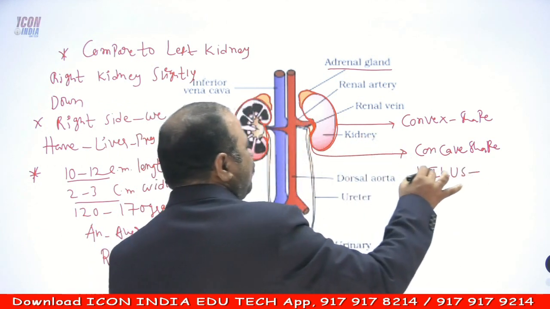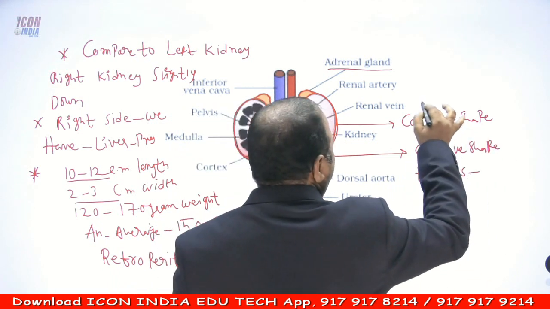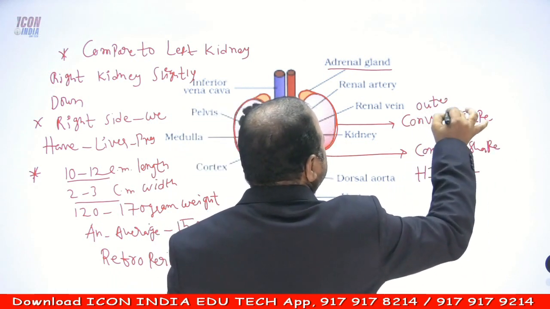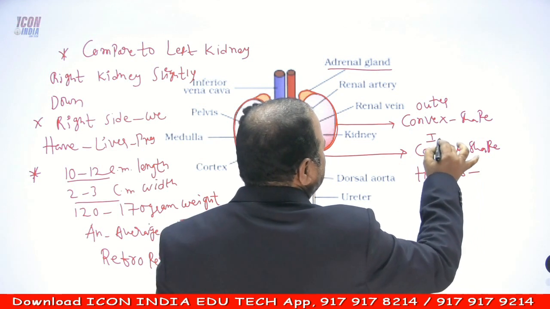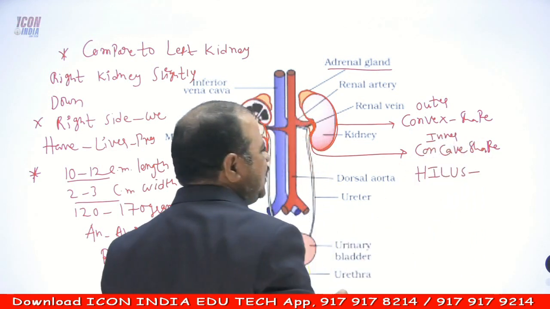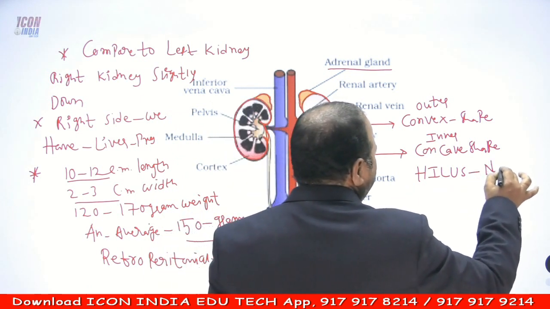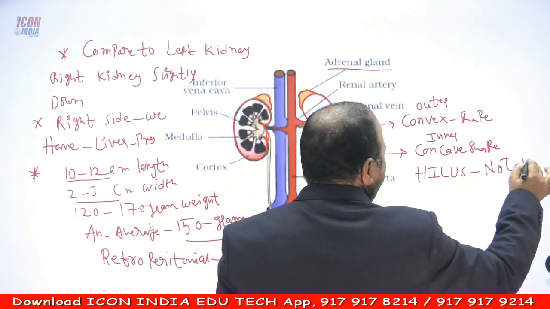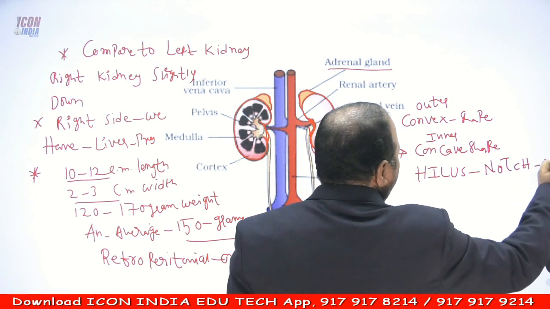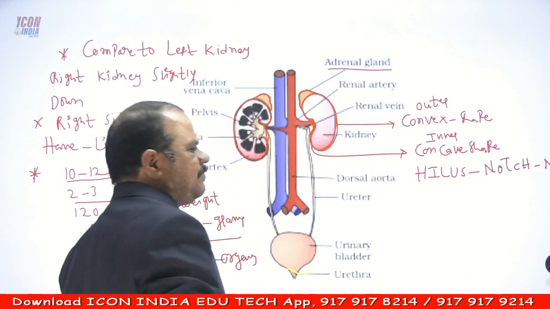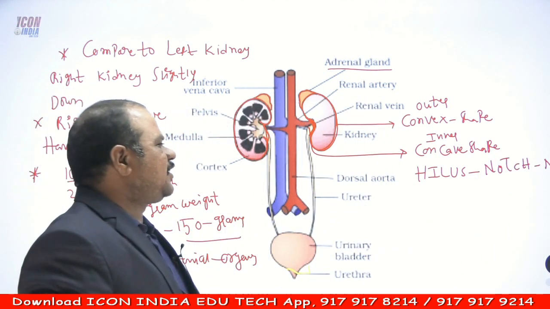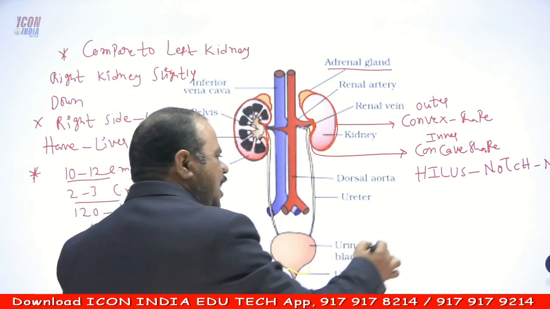The kidney's outer surface is convex, and the inner is concave in shape. In the concave region only there is a notch like structure, which is normally called the hilus.